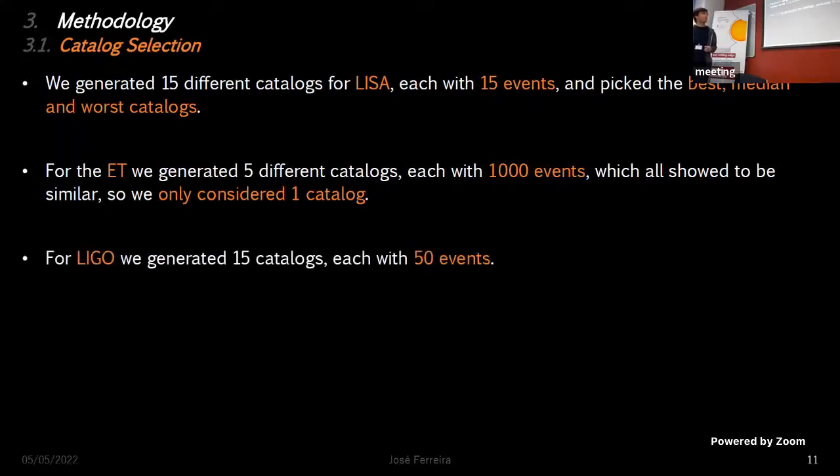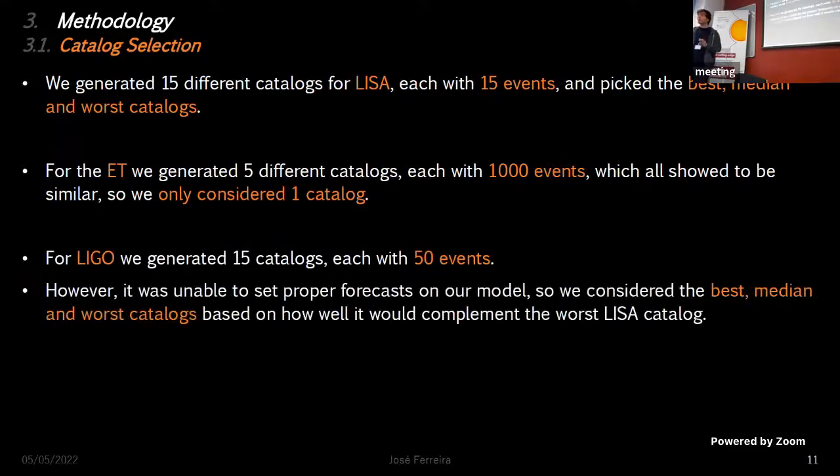For LIGO, on the other hand, we generated 15 catalogs, each with 50 events. However, LIGO alone wasn't able to set proper forecasts on our model. As such, we have to consider the best, median, and worst catalog based on how well it would complement the worst LISA catalog.